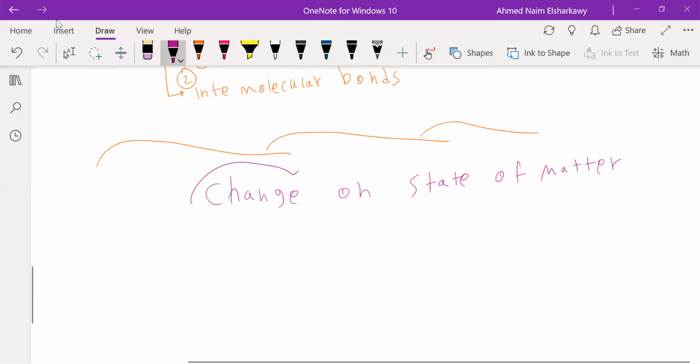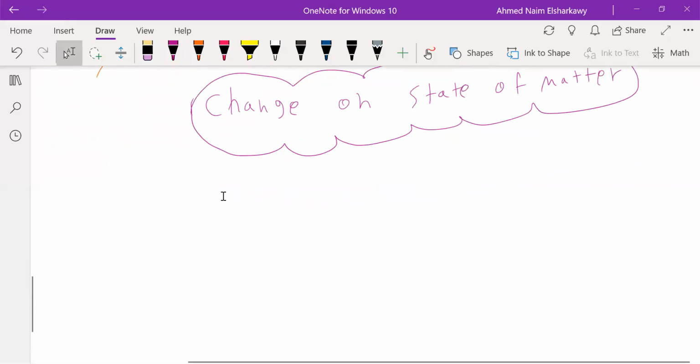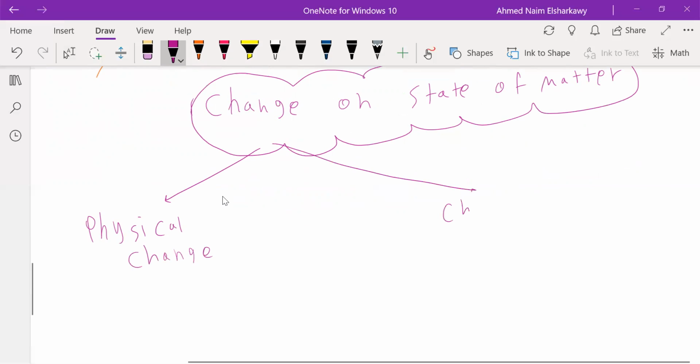I think we all know this, and even without chemistry, we can understand it. Change of state of matter, before we explain it, we have to differentiate between two things. You have to differentiate between what we mean by physical change and chemical change. We are talking about types of change, chemical and physical.